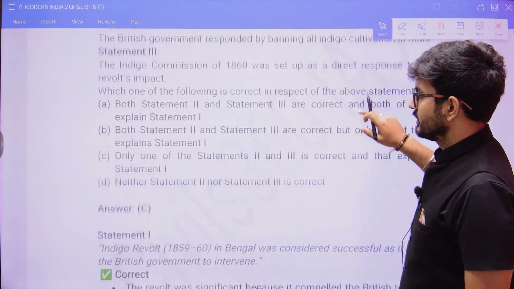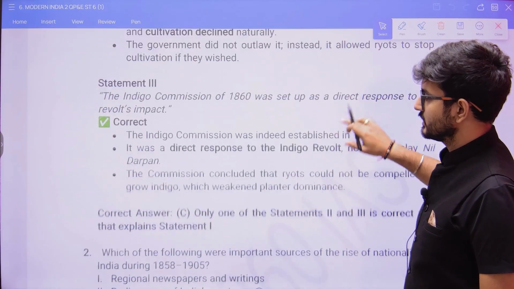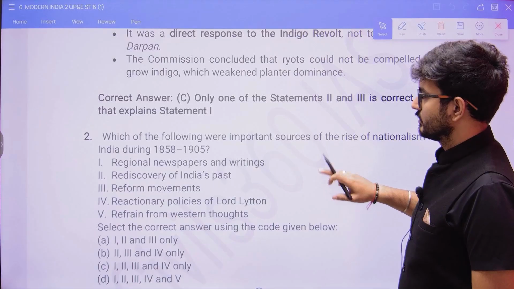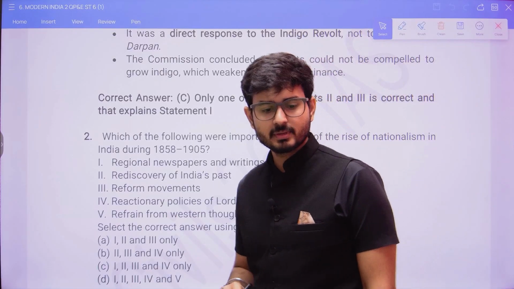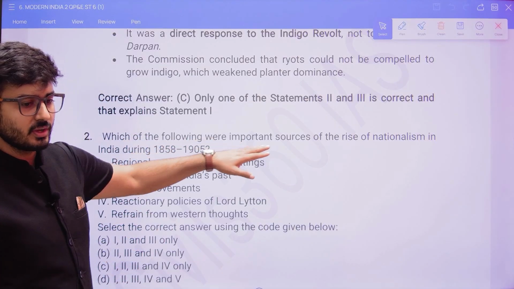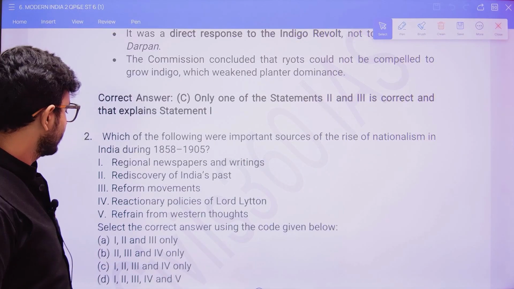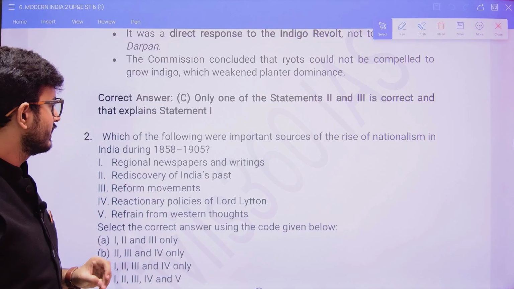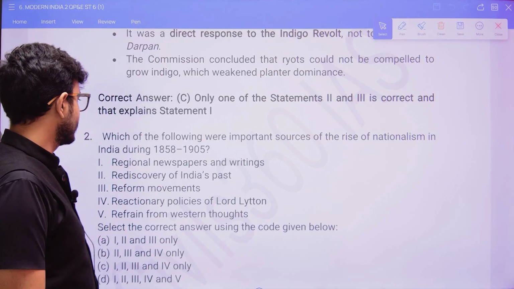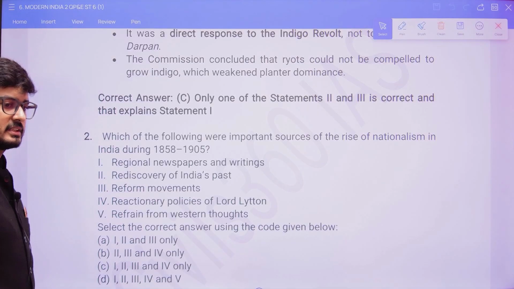Now, when we move to the next question, the explanations have also been given. What is going to be the answer for this? Which of the following were important sources of the rise of nationalism in India during the 1858 to 1905 time period? Sources of the rise of nationalism in India. What do you feel is the answer here?